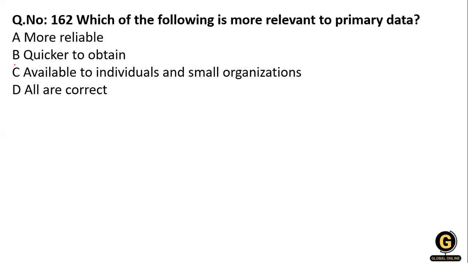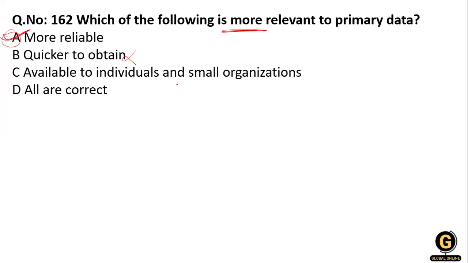More reliable, quickly to obtain, available to individual and the small organization. All are correct. So which one of the following is more relevant for the primary data? More relevant. Okay, it's talking about the more relevant. So primary data is more reliable. It's not quicker to obtain. No, they take too much time to obtain.